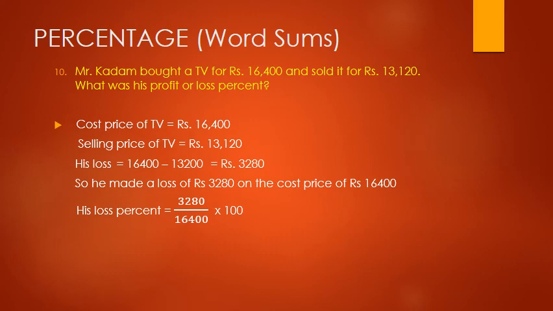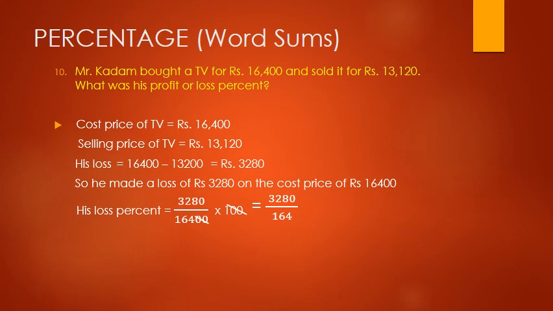Now what are we going to do? We will cancel the common 20 in 100 and 16,400, and now what is left? 3,280 in the numerator and 164 in the denominator. Now we are going to divide the numerator as well as the denominator by common number 164.